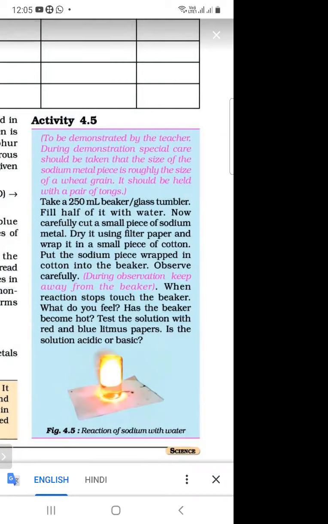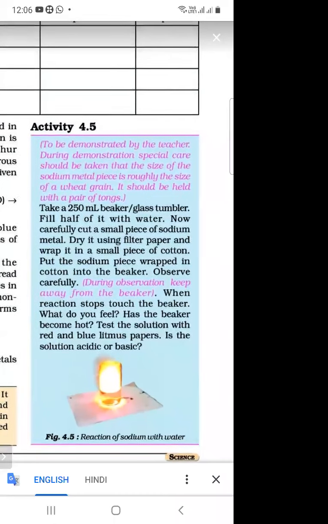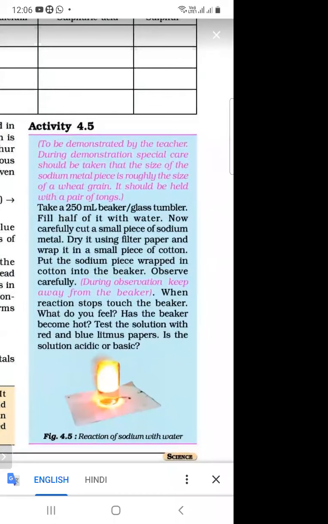And what is the size of beaker? 250 ml beaker. So we are taking a 250 ml beaker and then we are adding some water into it. And after adding some water into it, now carefully cut a small piece of sodium metal and dry it using a filter paper and wrap it in a small piece of cotton. So in this activity, we are reacting sodium metal with the water.